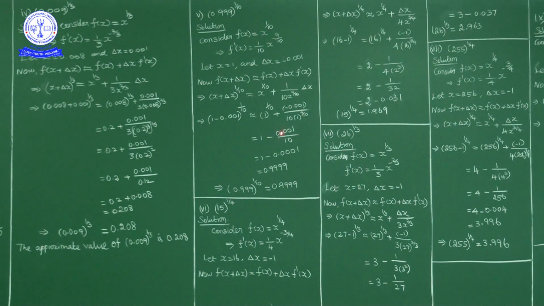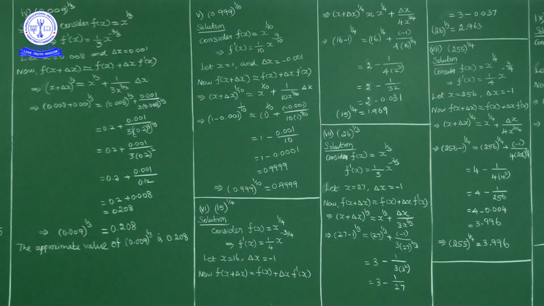So what will it be? 0.0001. Okay. So 1 minus 0.0001 is 0.9999. So the approximate value of 0.999 power 1 by 10 is 0.9999. Okay.